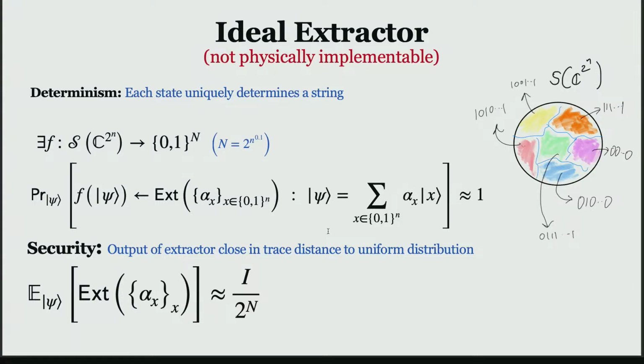So you can think of partitioning the unit sphere into many regions, and each region is associated with a binary string. And we want the probability that it outputs f of psi to be very close to 1. In terms of security requirement, we just want the output distribution of the extractor to be close to the uniform distribution.